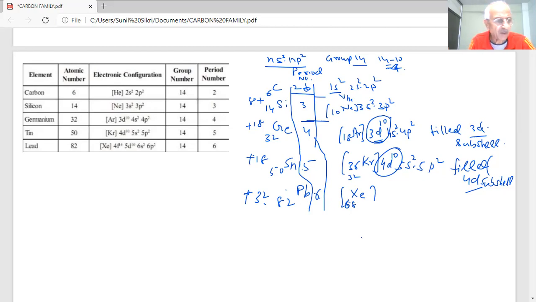Helium, neon, argon, krypton, xenon. 36 plus 18, 54. What is the outermost? 6s2, 6p2. How much? 72?